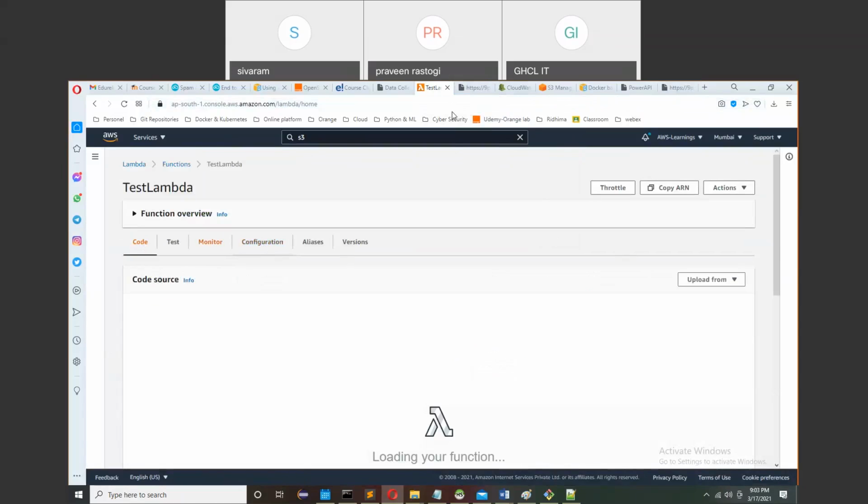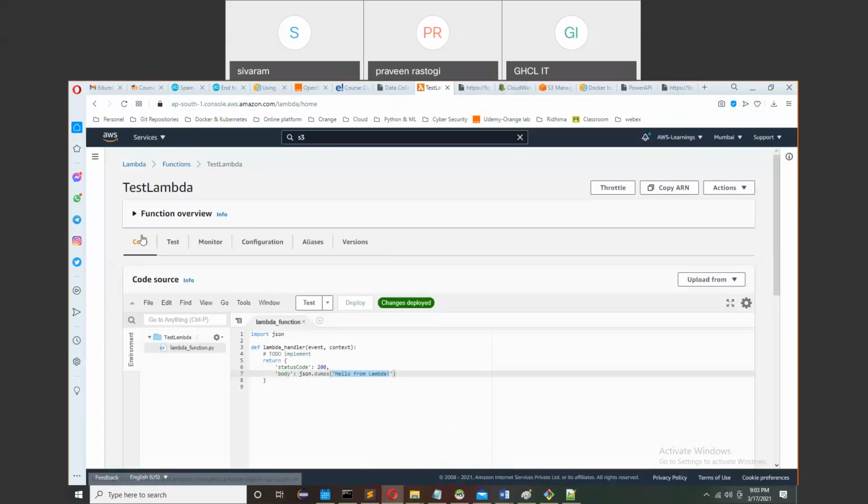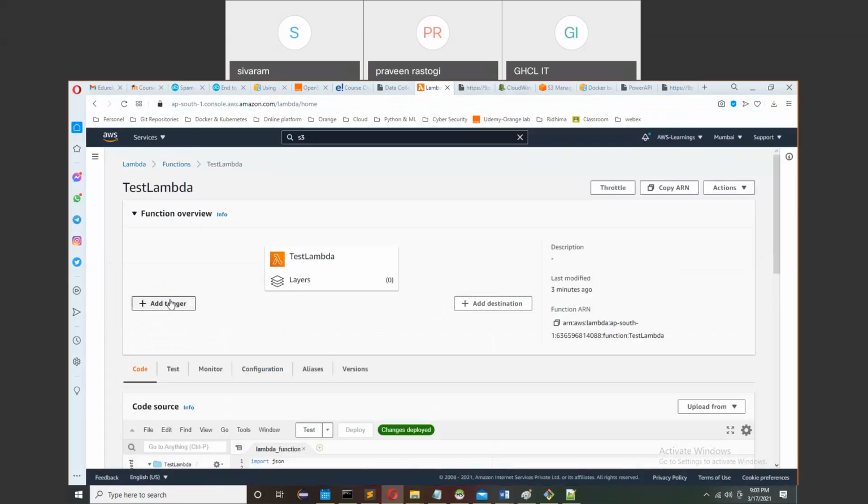Now it is the same URL, and I'm trying to call it. What will happen? It is giving me an internal server error. I'm not able to call my Lambda function. Once I create the API gateway, I connect it again.